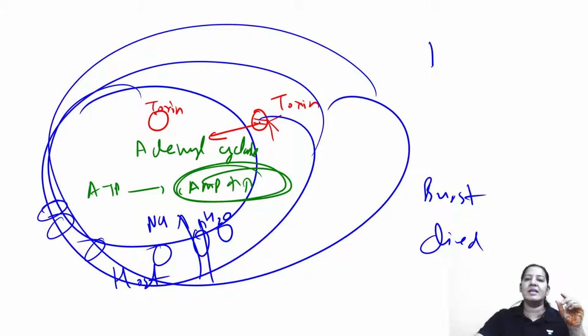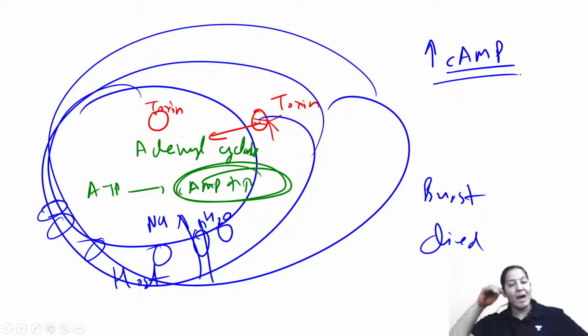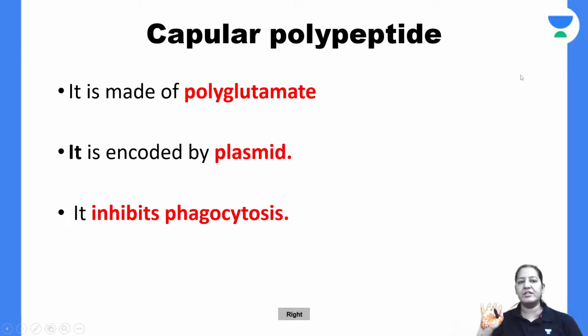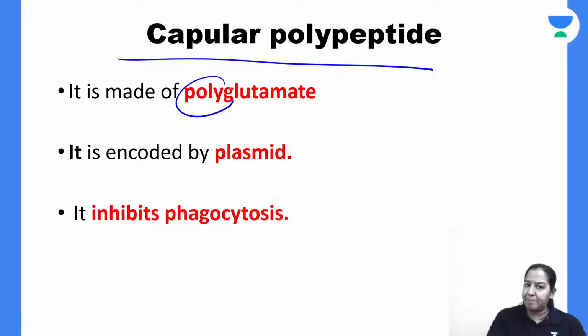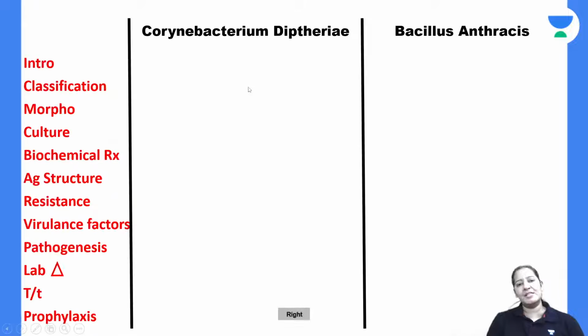So basically the toxin increases cyclic AMP concentration inside the cell. Can you imagine the diphtheria toxin from the last chapter I taught you? Diphtheria toxin inhibits protein synthesis. But here the Bacillus anthracis toxin increases cyclic AMP concentration, because of which it kills the cell. Right? Give me a thumbs up. Capsule: you already know the capsule is polypeptide, not polysaccharide, with the amino acid glutamate. It is polyglutamate. I am done with virulence also.